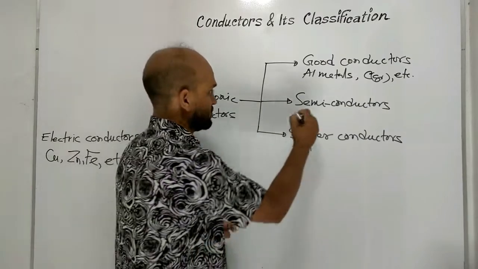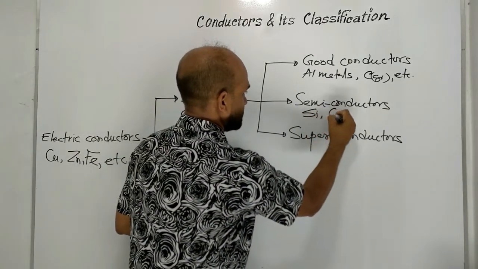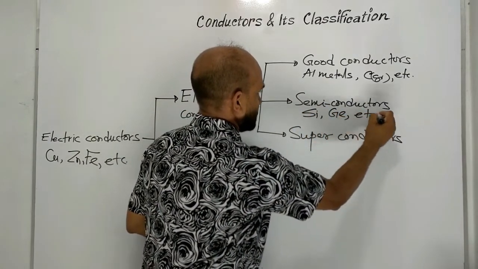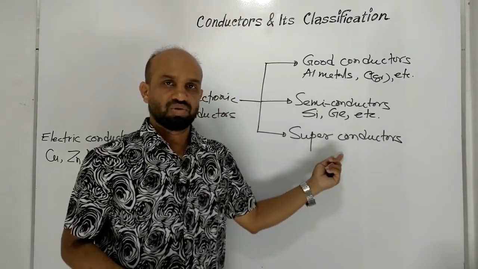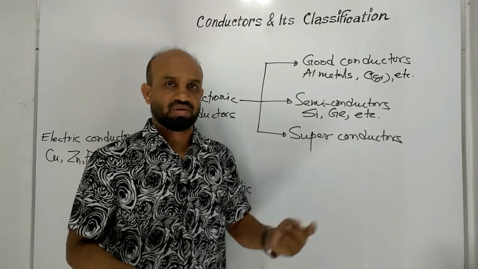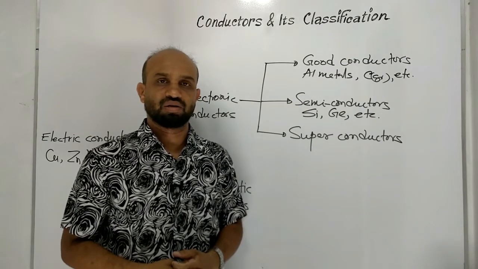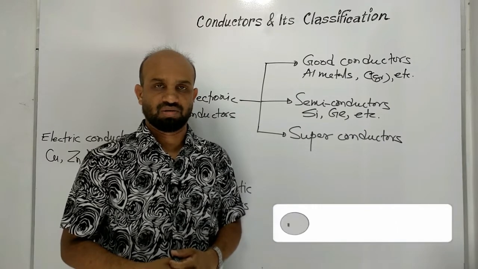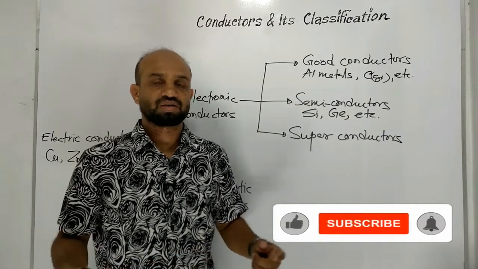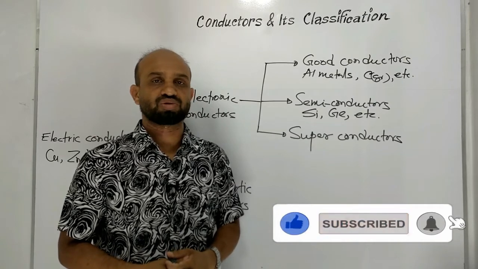For example, silicon, germanium, etc. And now superconductors, metal alloys and oxides of metal alloys through which electricity can pass almost without